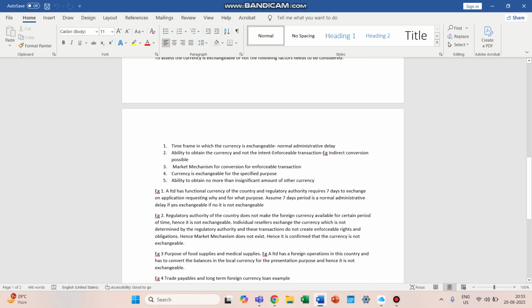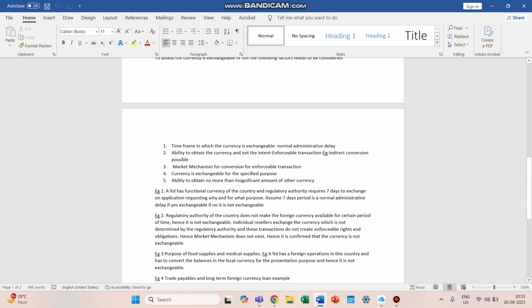In that case, the conversion is required for presentation purpose, that is, for the purpose of net assets or net investment in the other country. So this does not meet the criteria of food supplies or medical supplies.